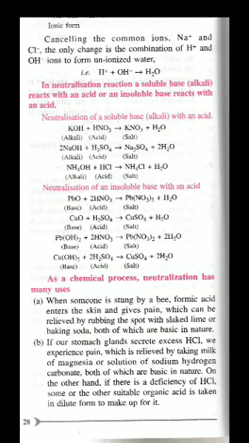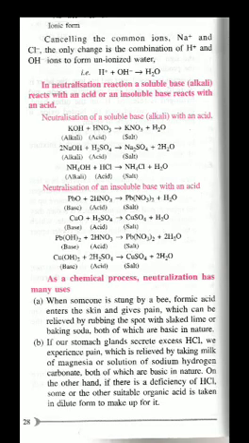Here we have some examples of neutralization reactions: soluble base with acid and insoluble base with acid. As a chemical process, neutralization has many uses. Yes, children, we have very useful applications of neutralization reactions. The best one is a person suffering from acidity.